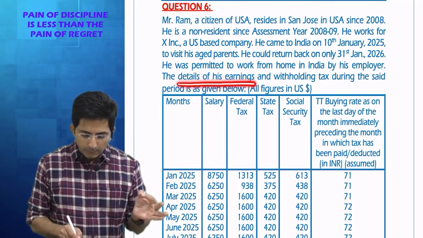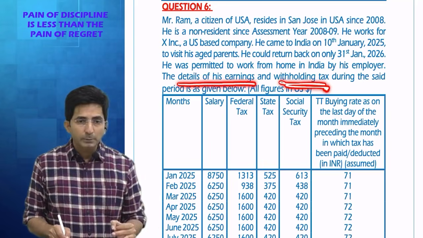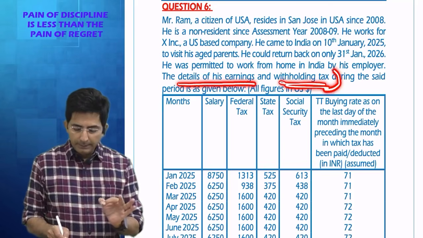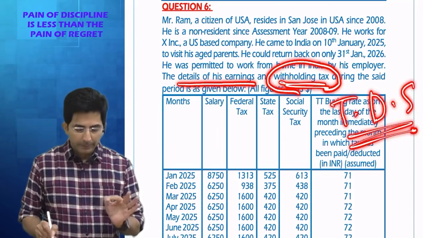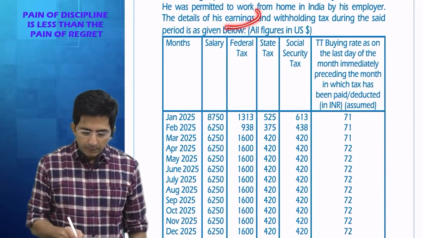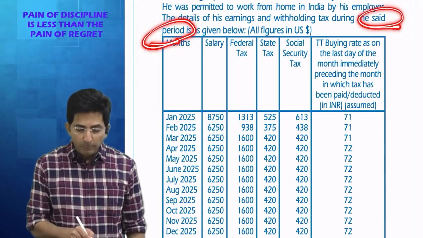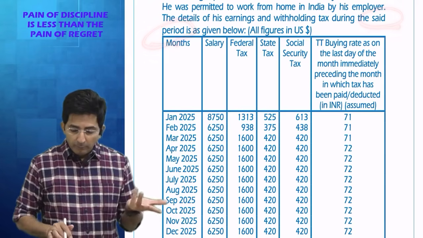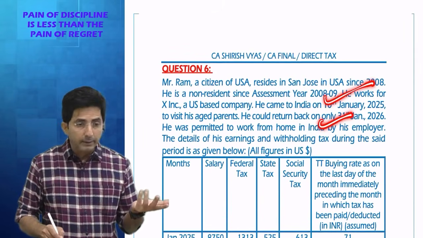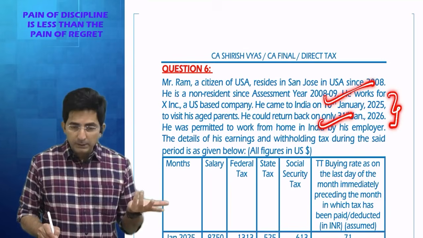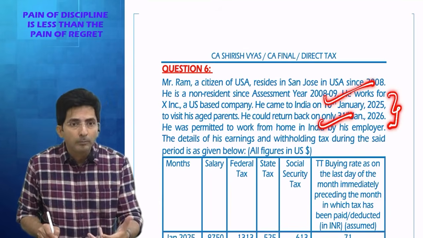Now, details of his earnings and withholding tax. Withholding tax means what? TDS. TDS is popularly called withholding tax. Now, details of his earnings and withholding tax during the said period. What do you mean by the said period? Which period they are talking about? From Jan 25 to Jan 26. The period during which he was in India with his parents, when he was doing work from home.